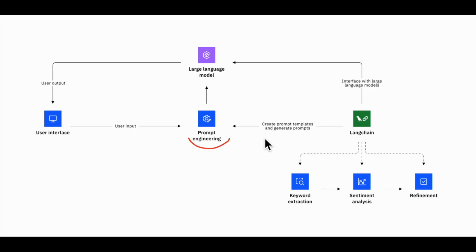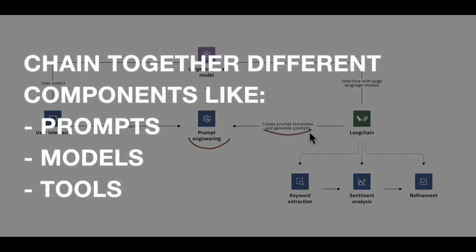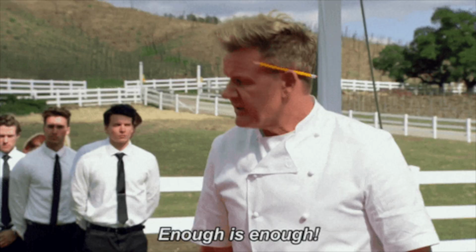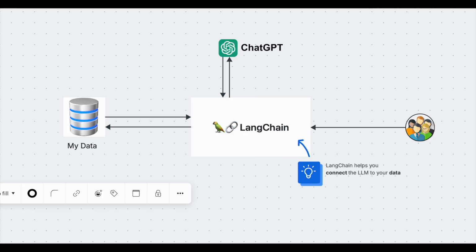What is LangChain? It's an open source framework, essentially helps you chain together different components like prompts, models, tools to get more powerful AI apps. Okay, enough theory. What can it actually do? Number one, connecting to your data. LangChain lets the large language model access information they weren't originally trained on.